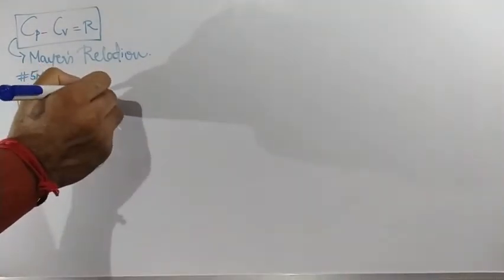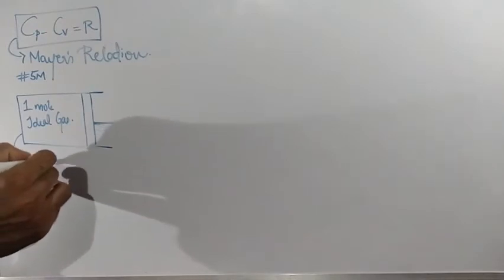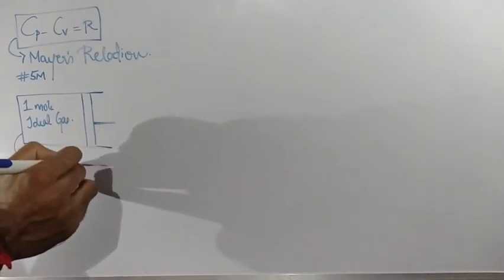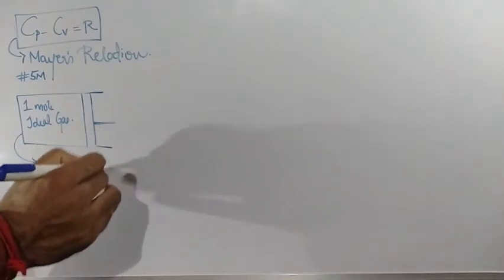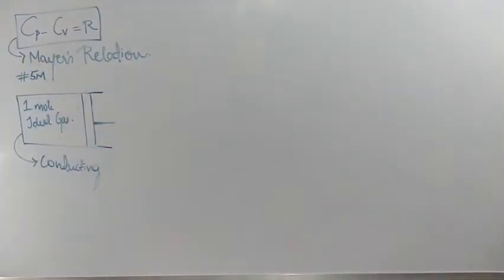Getting this point? This is a cylinder, and these walls are conducting walls, all the walls including the piston. All the parts are conducting parts.